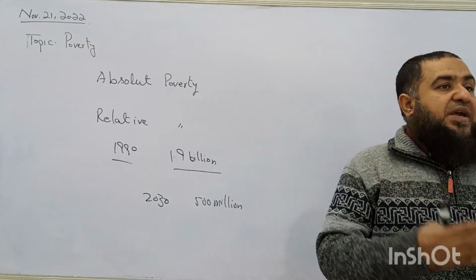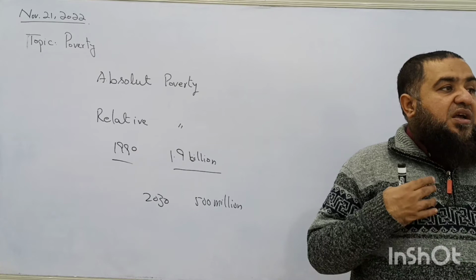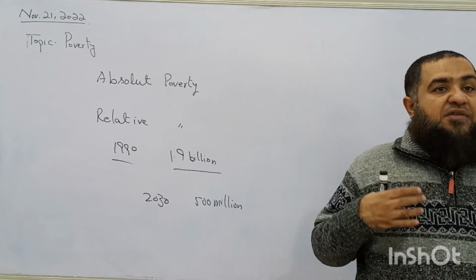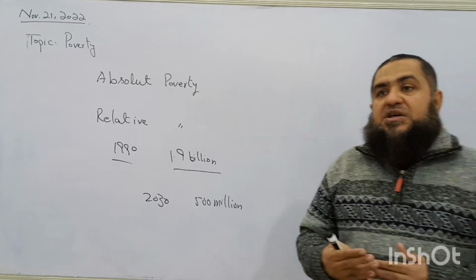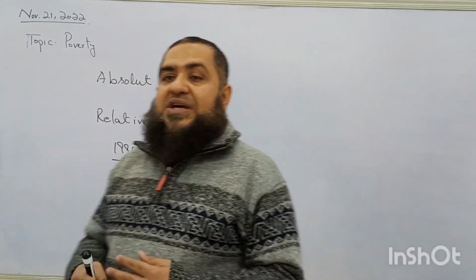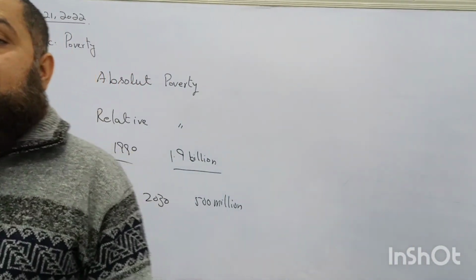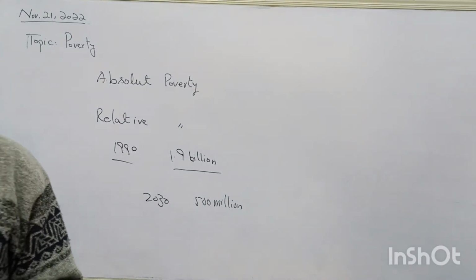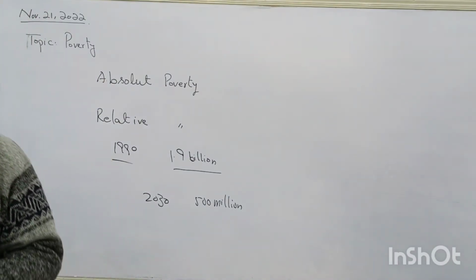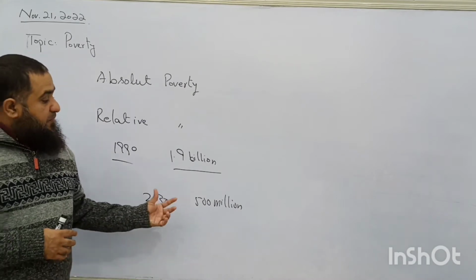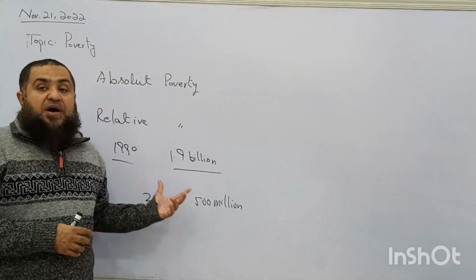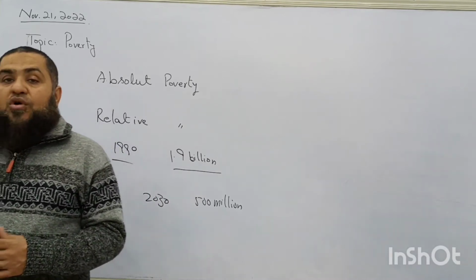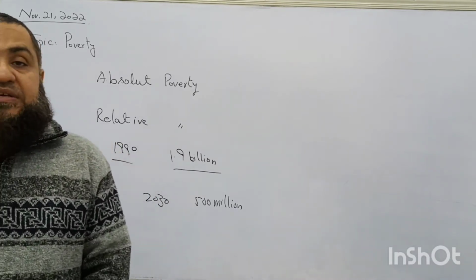Once economic activities are activated, many people will get employment. Once they get employed, they will be able to increase their earnings day by day, and once their earnings increase, they can fulfill their basic necessities of life. So how can we say people can be uplifted from poverty? By having more economic activities.